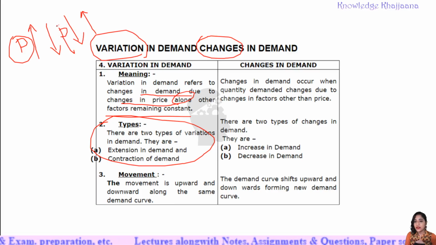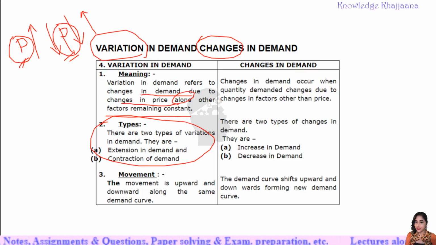When this change in demand depends on only one factor, that is the price factor, then it is called variation in demand. And there are two subtypes of variation in demand. Which are those two subtypes? Extension in demand and contraction in demand. Don't worry, we are going to learn in detail.